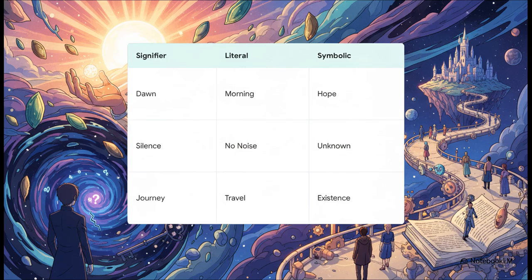Now, what's really interesting about this slide is how brilliantly it maps out the way these idealized words detach from reality. We're dismantling how this poem creates that heavy feeling by analyzing how its words interact. The signifier dawn literally just means morning, sure, but symbolically, it associates with hope and new beginnings. Silence isn't merely an absence of noise. It represents the unknown, the big unanswered question. Journey isn't a road trip. It's a metaphor for human existence and the search for purpose. These words completely detach from reality and literally force us, the readers, to make unexpected associations.